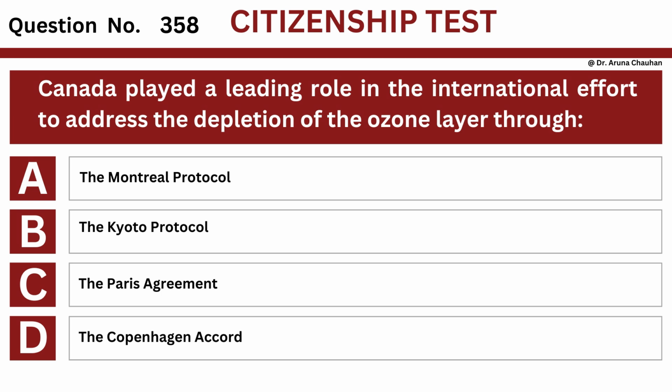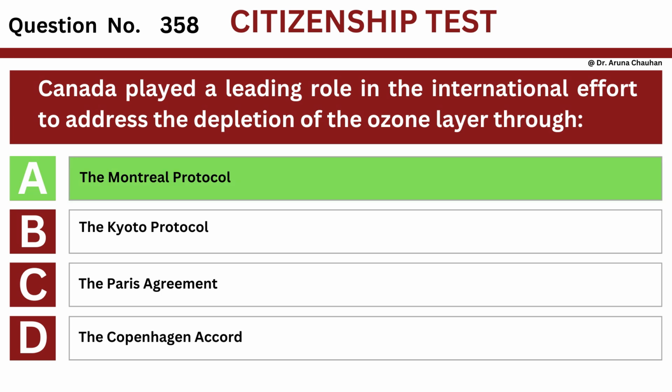Question number 358. Canada played a leading role in the international effort to address the depletion of the ozone layer through Option A, the Montreal Protocol. Option B, the Kyoto Protocol. Option C, the Paris Agreement. Option D, the Copenhagen Accord. The answer is option A, the Montreal Protocol.